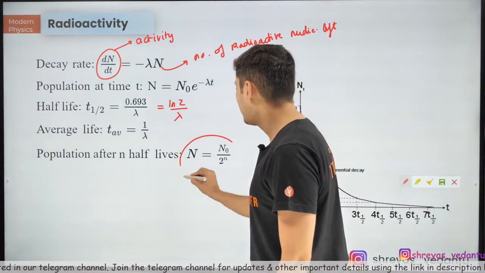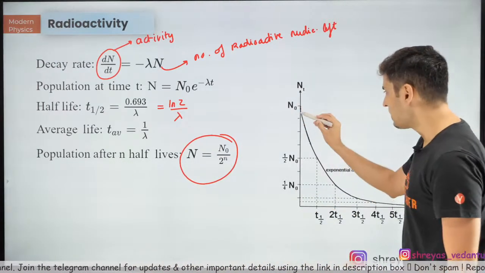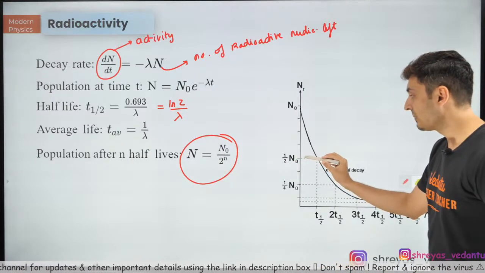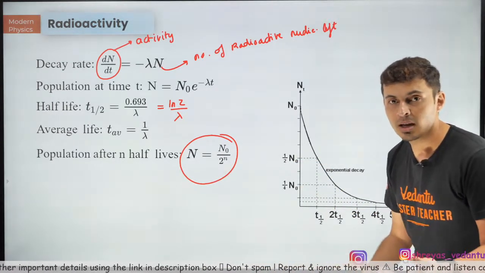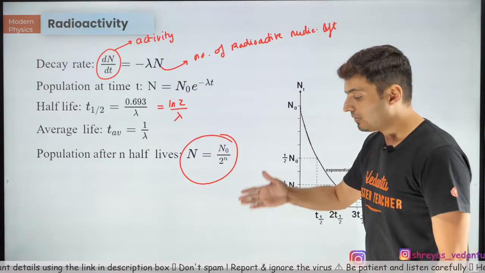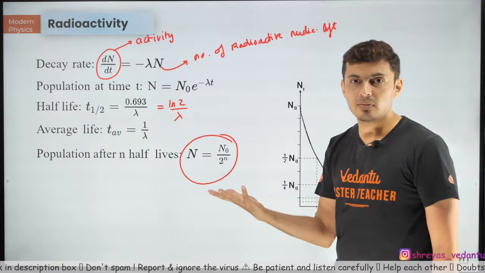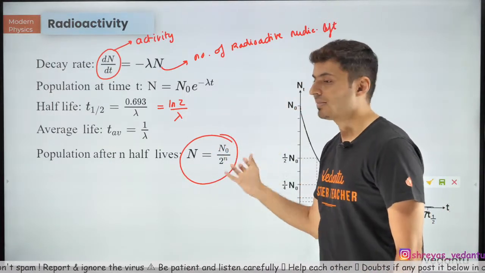Now, this one you don't have to remember separately, but it is very obvious. After one half-life, it will become 1 by 2 of the original. After 2 half-lives, half of half is 1/4. After 3 half-lives, 1/8. After any n half-lives, it will become 1 by 2 raised to n. So that's the population after n half-lives.